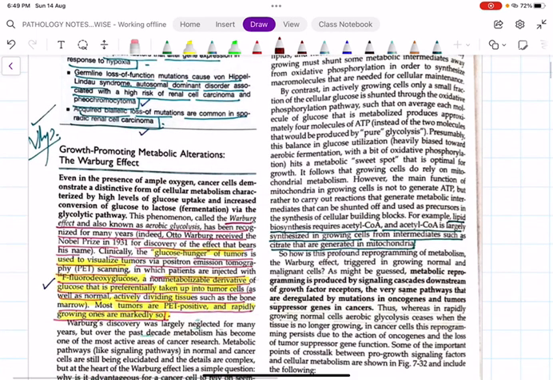First I would like to discuss a very important topic, that is the Warburg effect. Even though we have ample oxygen, cancer cells demonstrate a distinct form of cellular metabolism, which is characterized by increased glucose uptake and increased conversion of glucose to lactate, that is fermentation via the glycolytic pathway. This is what we call the Warburg effect or aerobic glycolysis, because it was discovered by Otto Warburg, for which he was awarded the Nobel Prize.